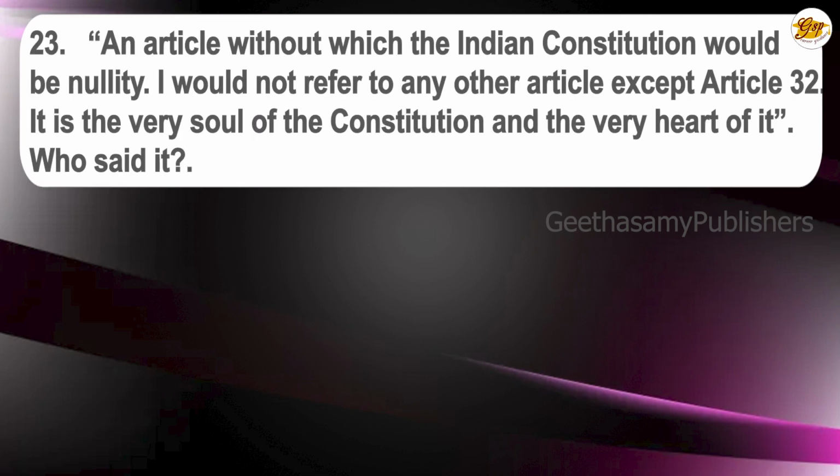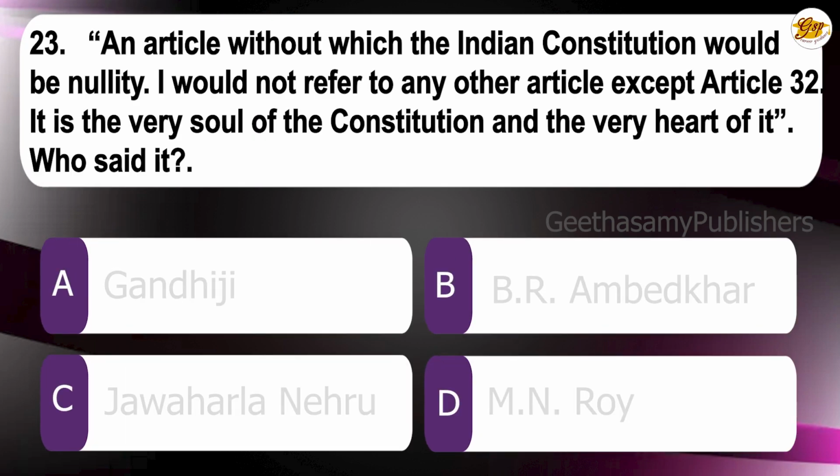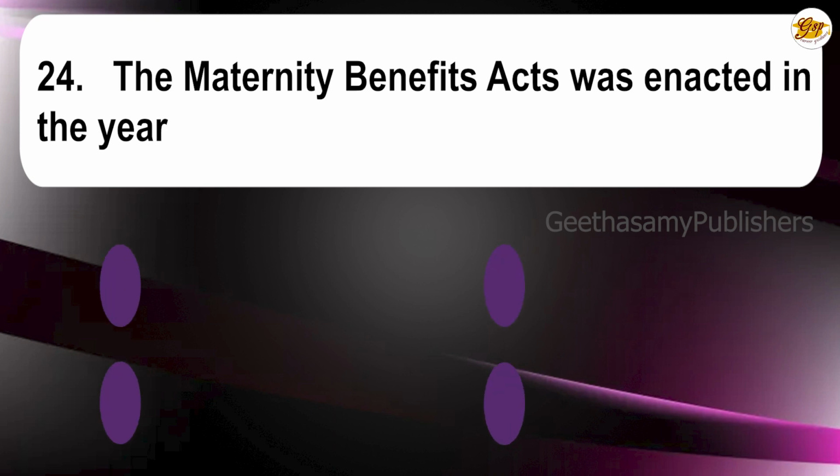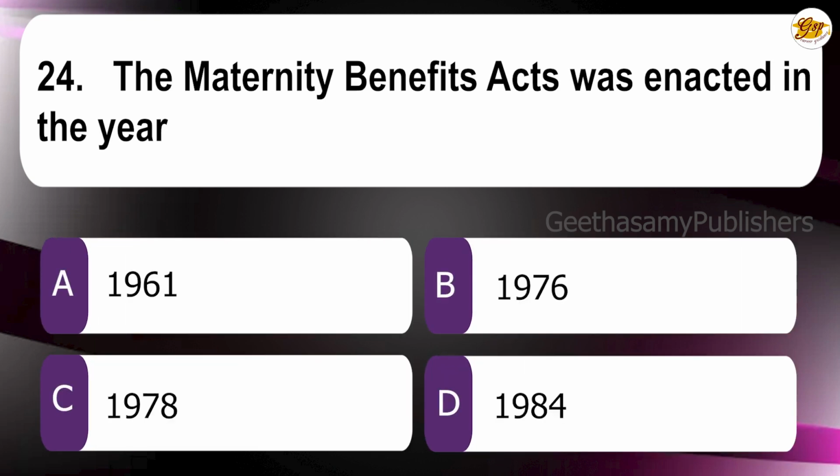23rd question. An article without which the Indian Constitution would be nullified. I would not refer to any other article except Article 32. It is the very soul of the Indian Constitution and the very heart of it. Who said it? A. Gandhiji, B. B.R. Ambedkar, C. Jawaharlal Nehru, D. M.N. Roy. The correct answer is B. B.R. Ambedkar. 24th question. The Maternity Benefit Act was enacted in the year A. 1961, B. 1976, C. 1978, D. 1984. The correct answer is A.